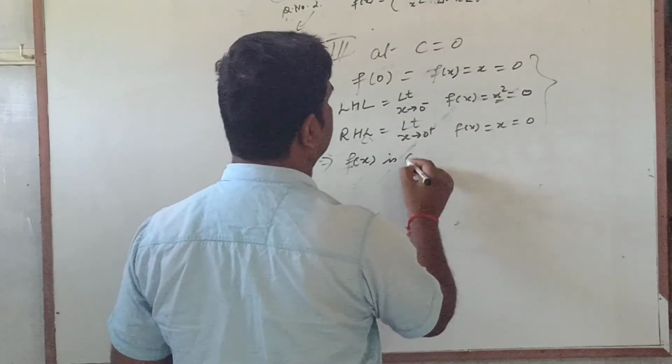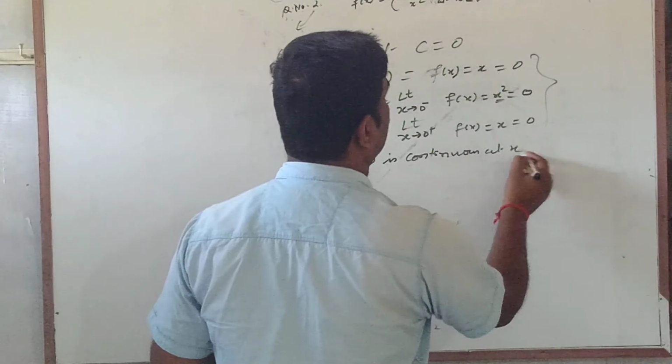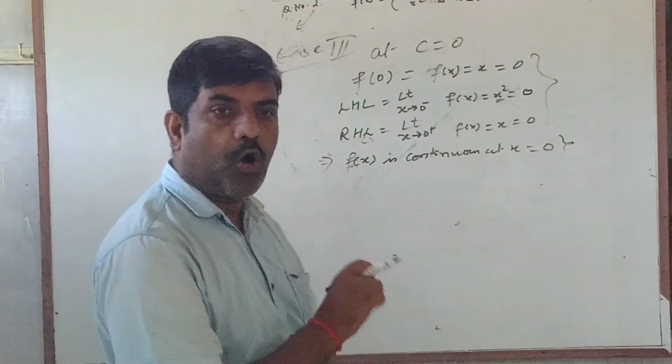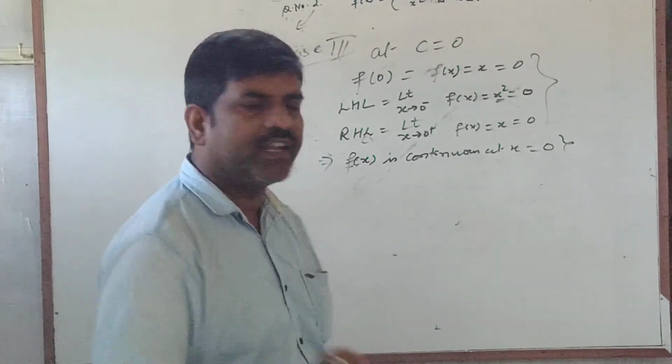So this implies f(x) is continuous at x equal to 0 or c equal to 0. Since it is continuous for all the elements of its domain, we can say that f(x) is a continuous function.